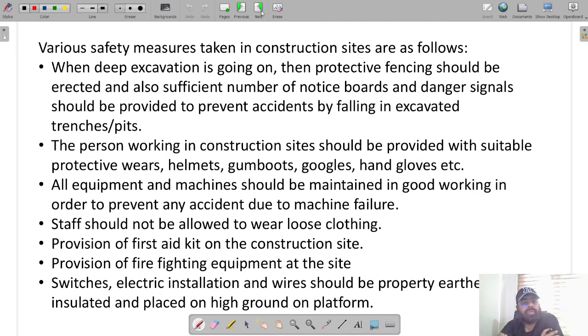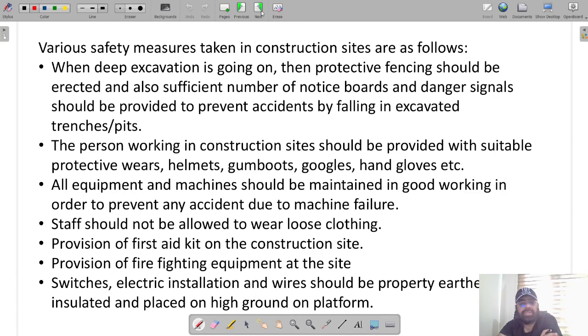The second part of the problem is the various safety measures which are to be taken for the construction site during excavation. When deep excavation is going on, protective fencing should be erected, and a sufficient number of notice boards and danger signals should be provided to prevent accidents by falling into the excavated trench or pit. The persons working on the construction site should be provided with suitable protective wear: helmets, gumboots, goggles, hand gloves, etc.